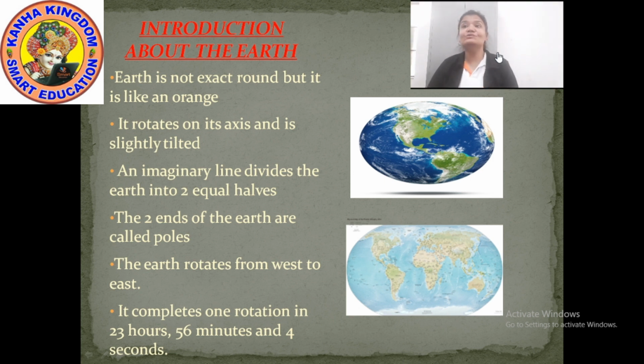Here I have shown you two pictures. One is of the earth itself and the second is how the earth actually looks. You can see that the earth is bulged from the middle and flat from both the ends, or you can say flat from both the poles.